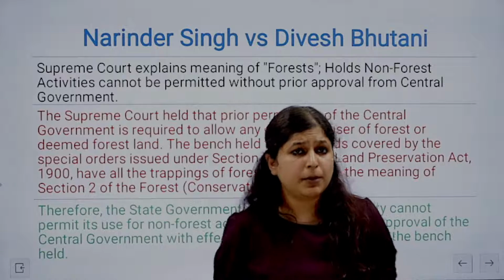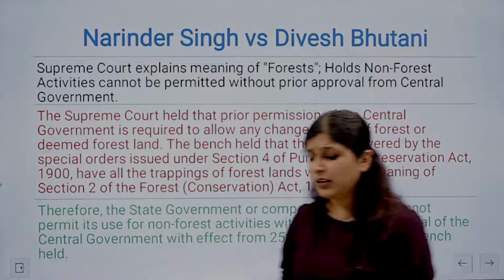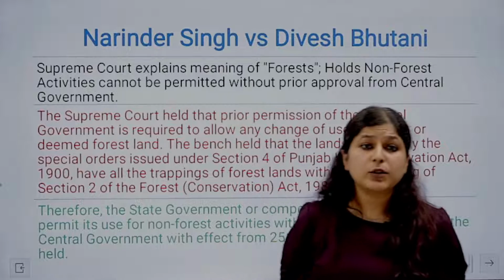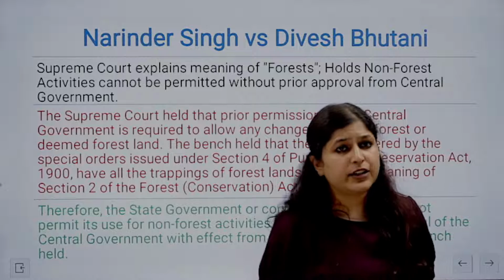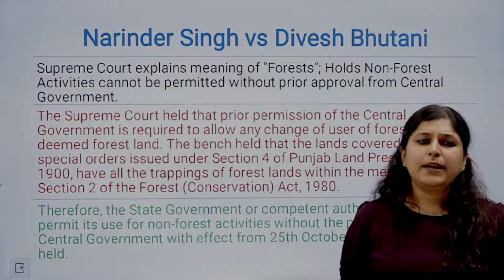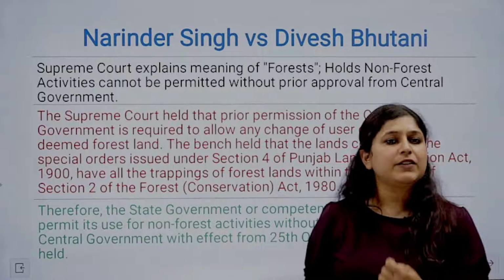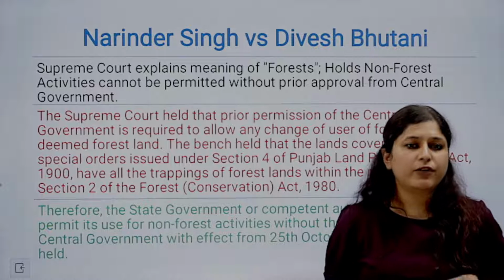We must pick up environment, and accordingly, safety zones were also talked about in the previous sessions that we have discussed earlier. Now, basically, what the Supreme Court has given to us is a basic definition of a forest.